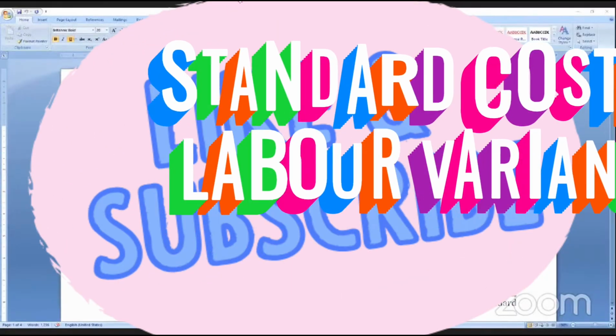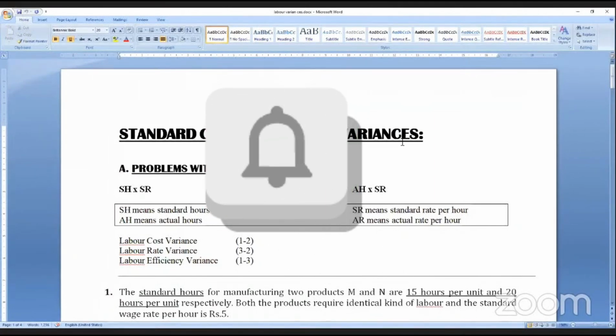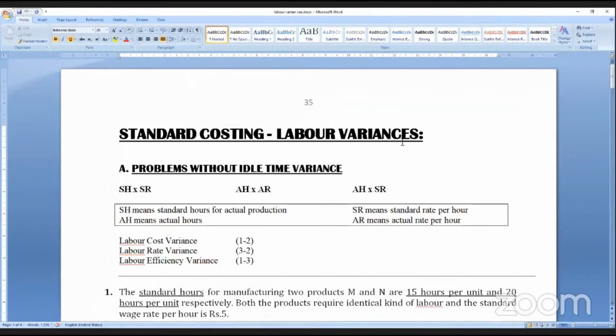It is to labor variance. Now, if you see the last two attempts, there is no question on labor variance. So, sir, can I expect it for the coming exam? Yes, there are a lot of chances of labor variance being asked.